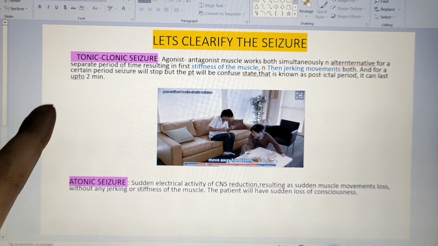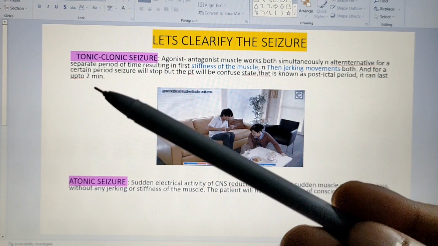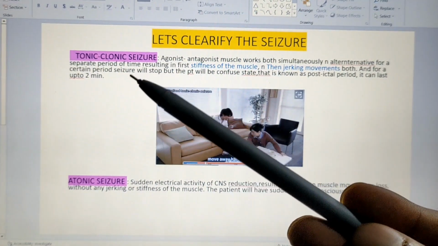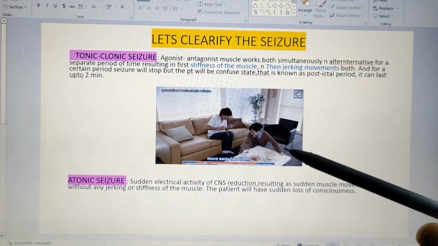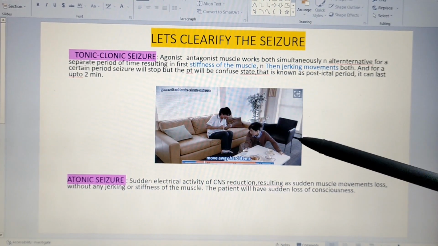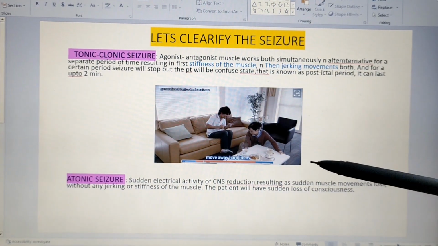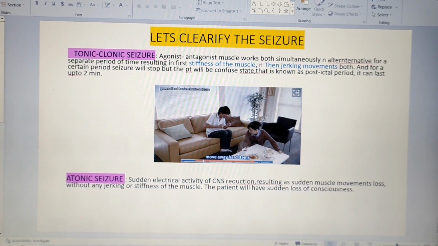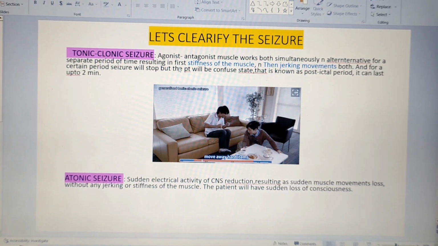The name itself indicates there is a tonic seizure followed by a clonic seizure. Here I have mentioned one video. This video will help you understand. First you see the video, then I'll explain what is happening.